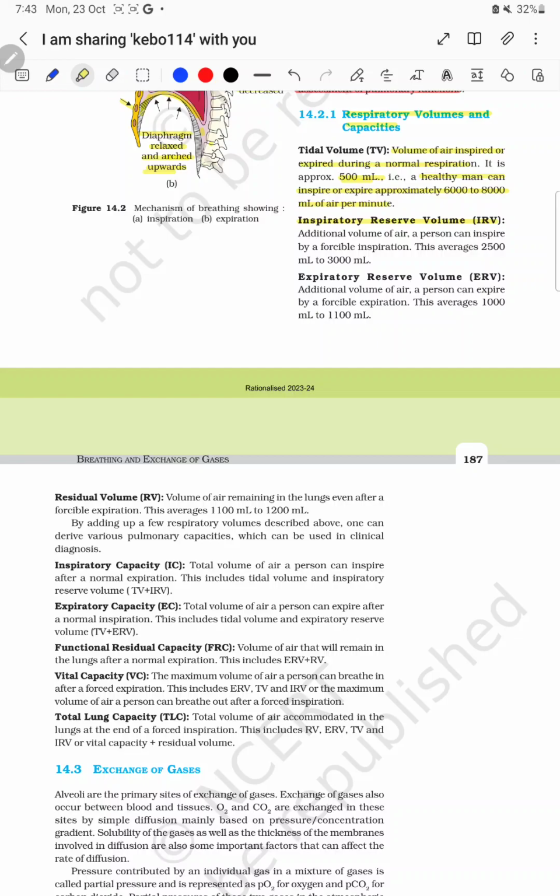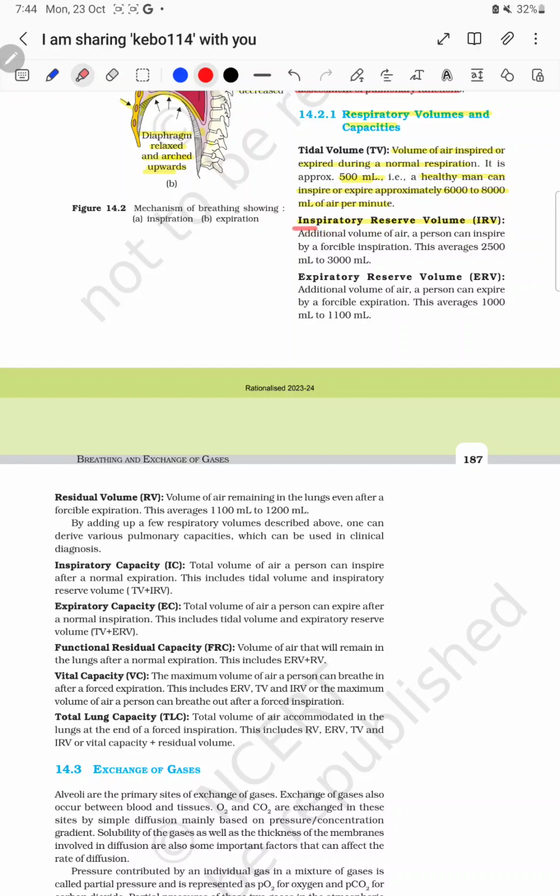So let's talk about the tidal volume. Tidal volume is the volume of air inspired or expired during the normal respiratory process. It is approximately 500 ml. That is, a healthy man can inspire or expire approximately 6000 to 8000 ml of air per minute.